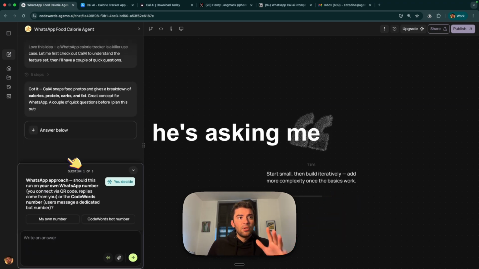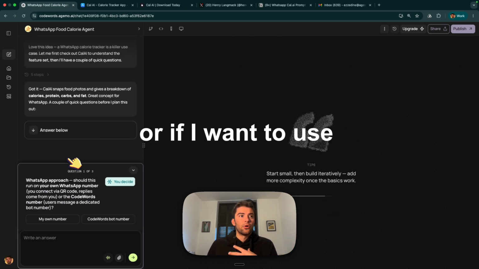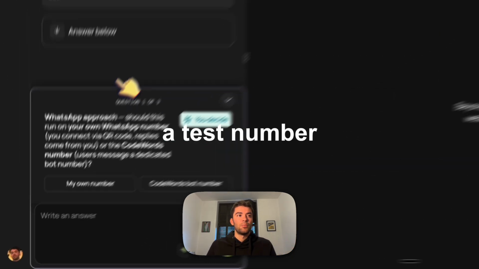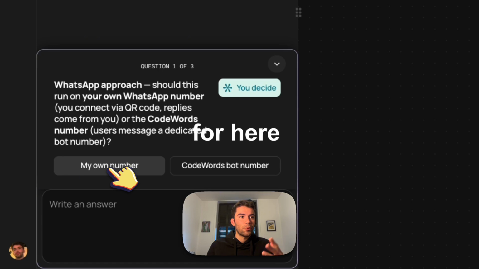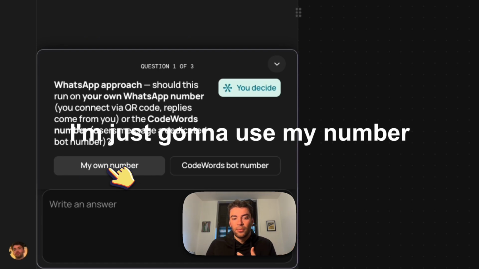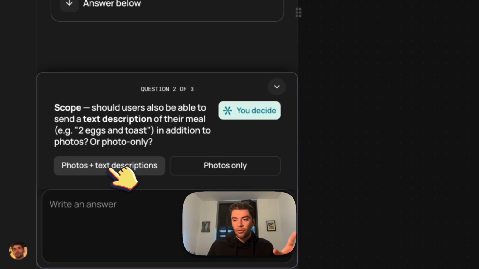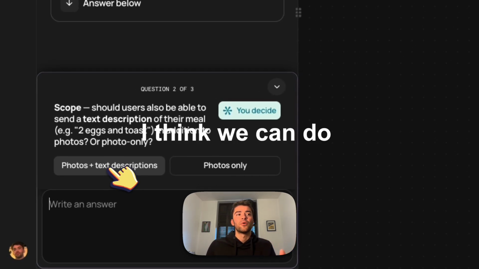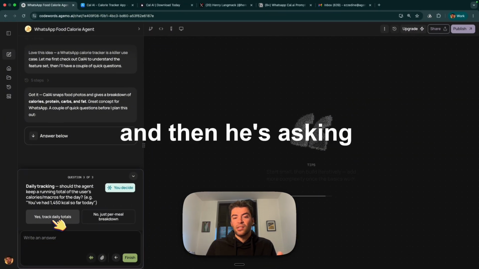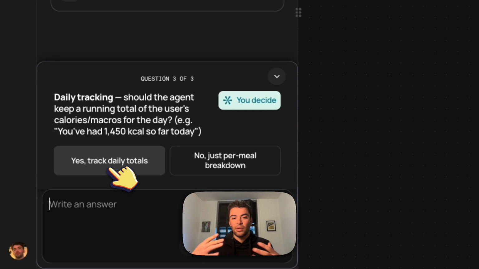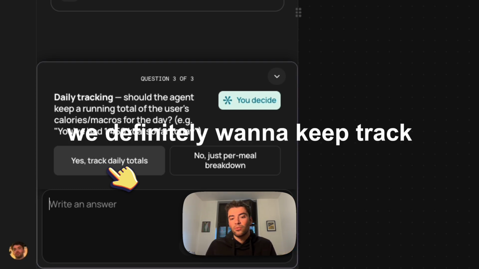Okay, so it's asking me if I want to use my own number or the default CodeWords number, which is I think like a test number. But let's say for here, I'm just going to use my number. The second question is whether we want photos and text, or photos only of the food. I think we can do photos and text. And then it's asking about my daily tracking. Is it just on a day-to-day basis, or is it actually keeping track over time of my intakes? We definitely want to keep track.